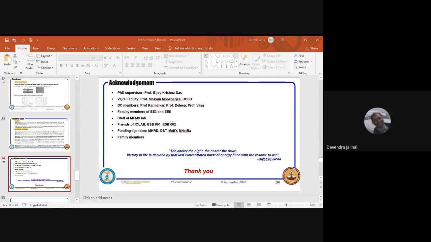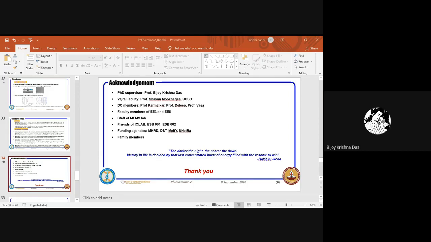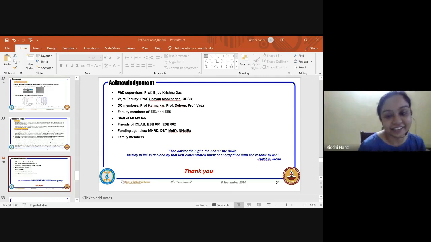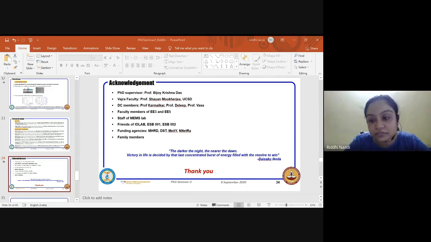Because you already have papers and so many conference papers. Yes, the second paper we are writing, and parallelly I have written a part of the thesis. I just have to modify it. Most critical, you should mention that you are going to join a job on the 28th of this month. But I still have 3 weeks. I'll push. Riddhi, where are you joining? I'm joining Global Foundries Bangalore.